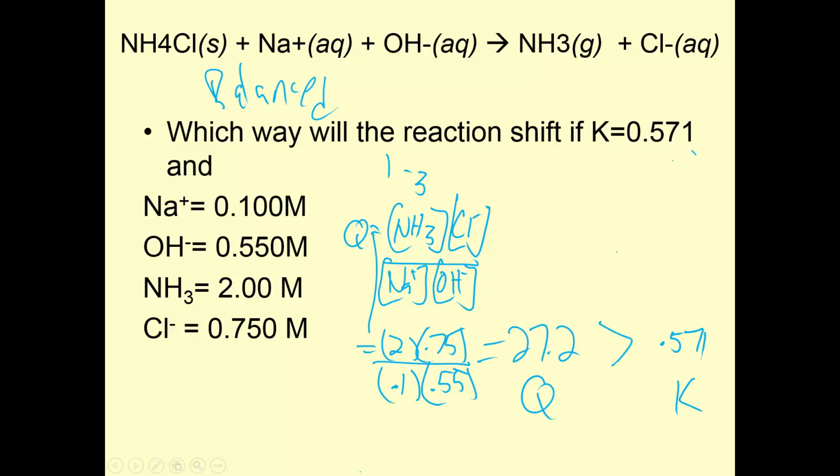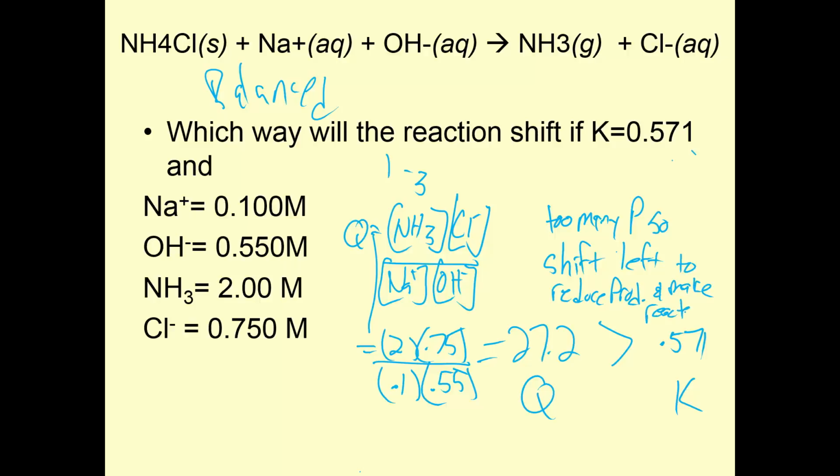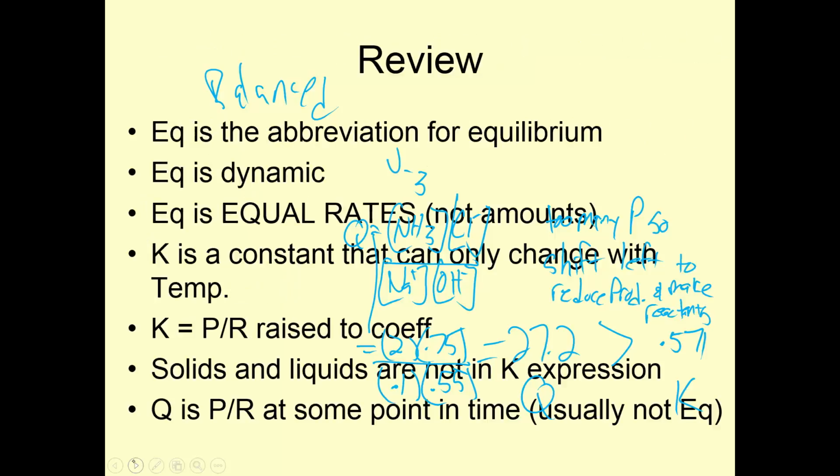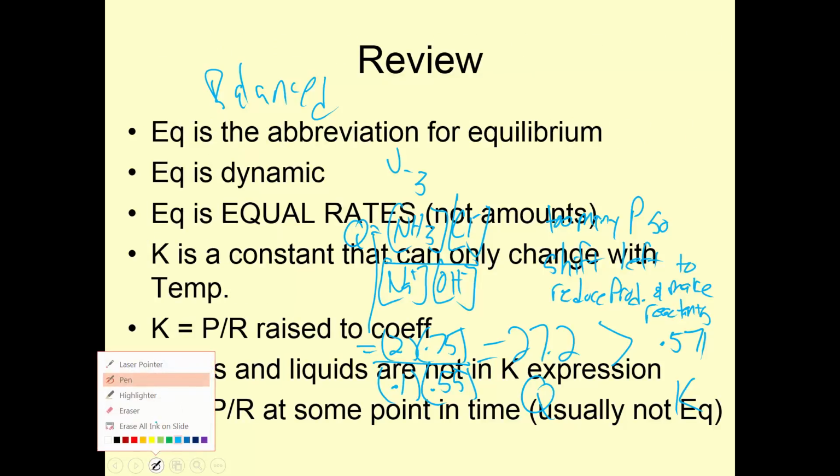Q is bigger than K. That means I have too many products, so shift left to reduce products and make reactants. That's it.